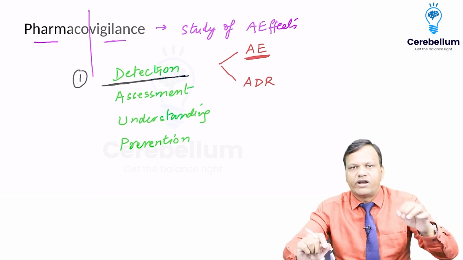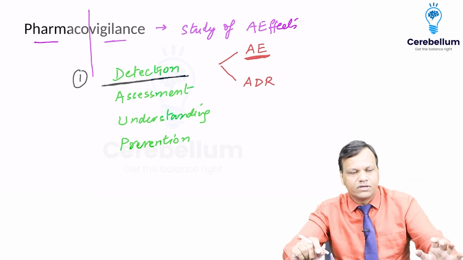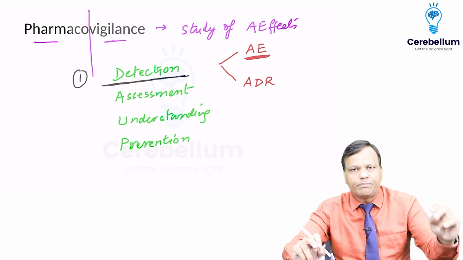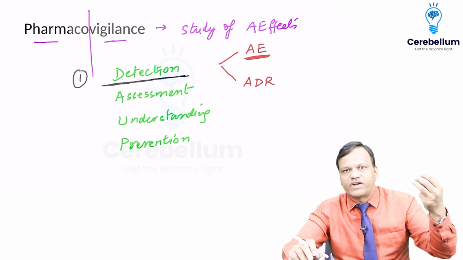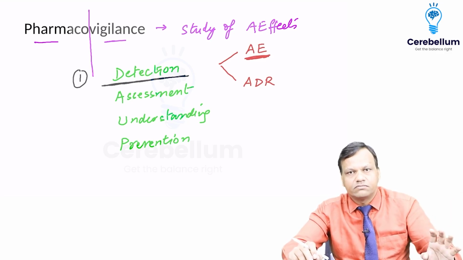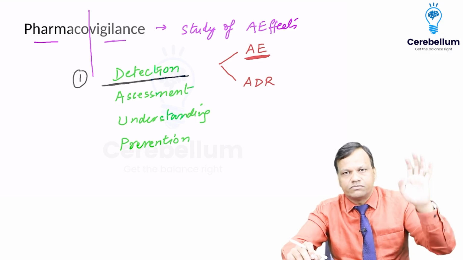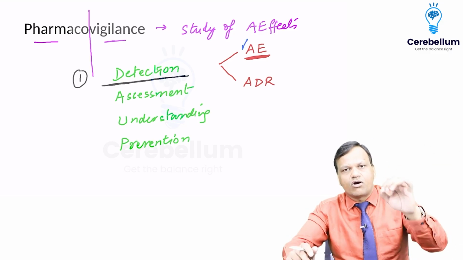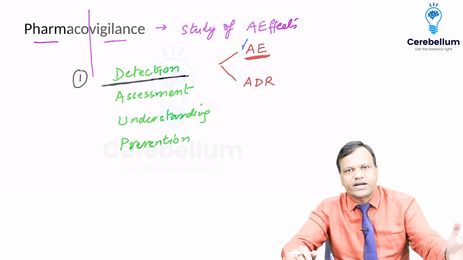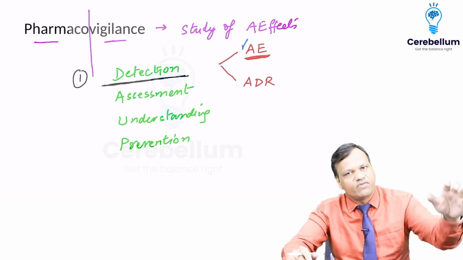Like we write the person developed vomiting, it is an adverse event. We write the person becomes sleepy, it is an adverse event. The person falls and develops a fracture, that is an adverse event. Person's girlfriend leaves him, that is an adverse event. So adverse event is anything wrong which is happening. We do not think whether the drug is causing it or not. Whatever wrong is happening, we will write that.